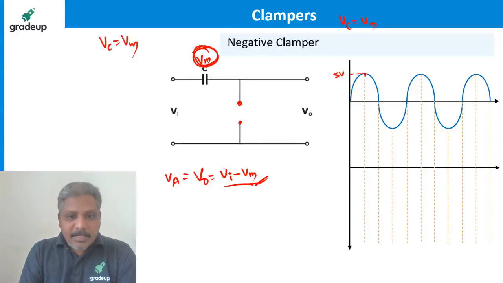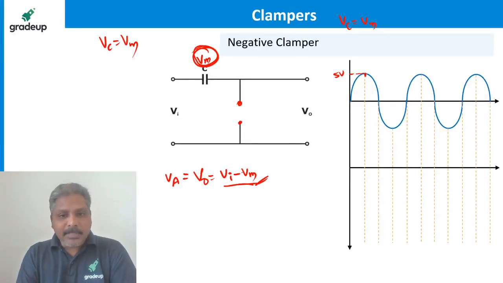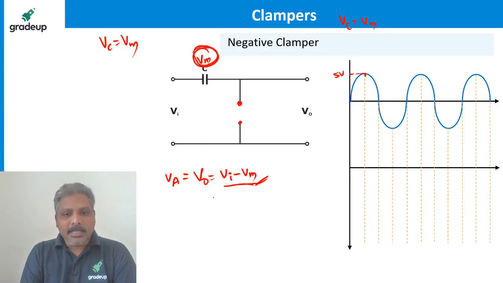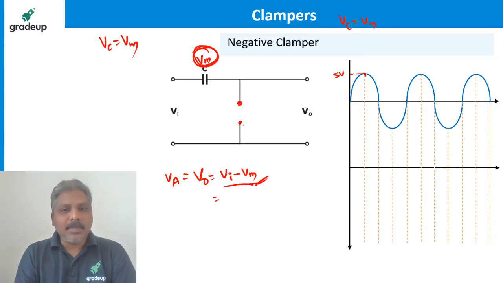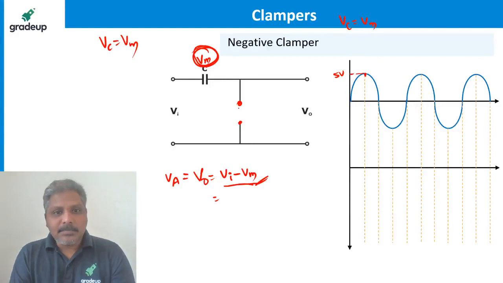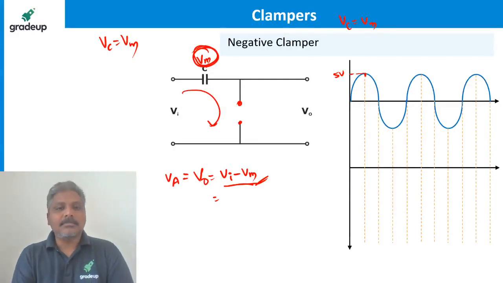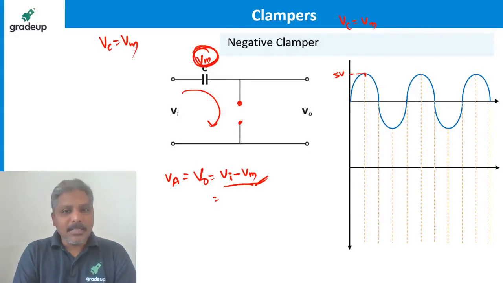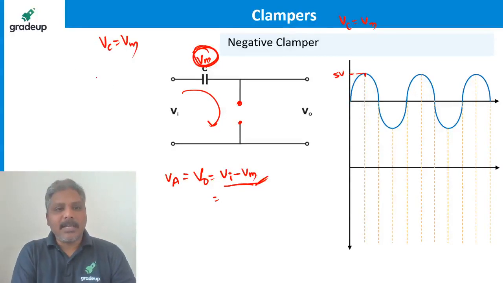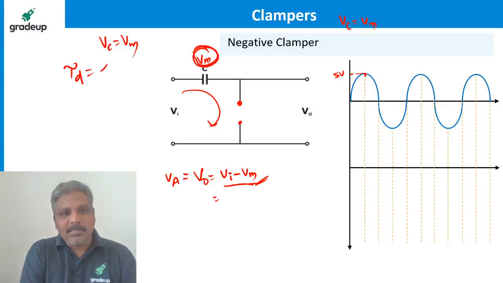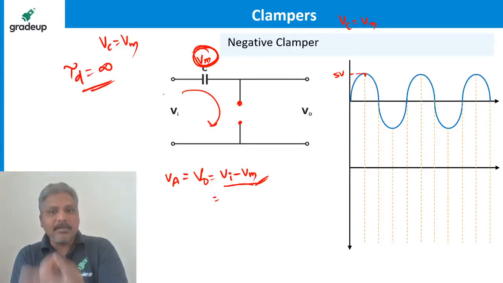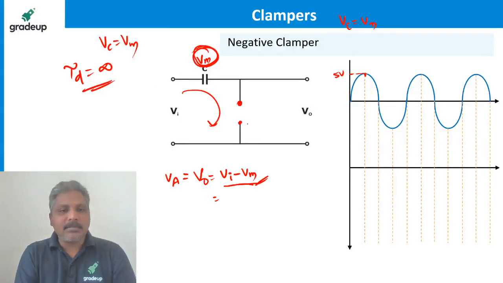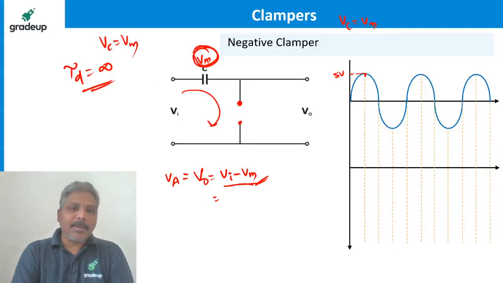Now Vi value is less than 5 volts and capacitor voltage is Vm. So the anode is negative, so the diode is reverse biased. Once the diode is reverse biased, the capacitor cannot discharge now. While the diode is forward biased, it is charged. Now it cannot discharge. Why? The discharging time constant is infinite now. RC is infinite, R is infinite here, open circuit. So it cannot discharge. So the capacitor voltage remains forever as Vm only.